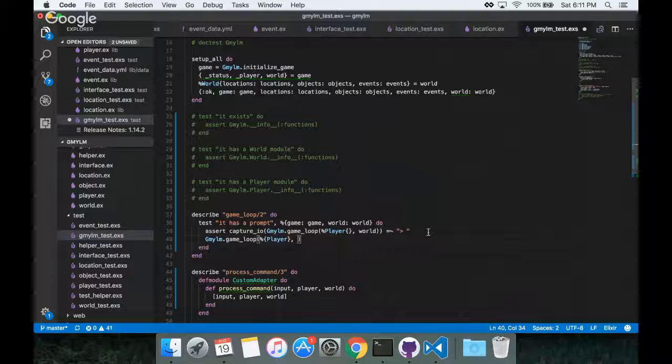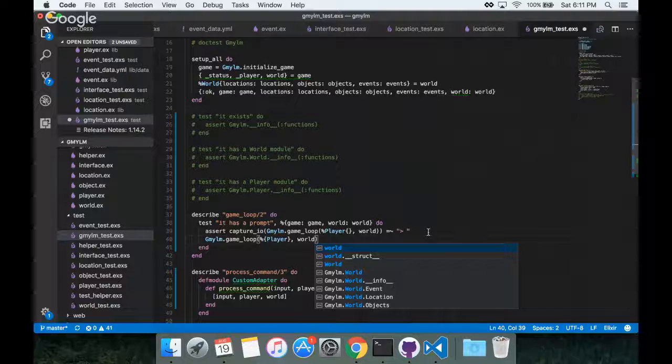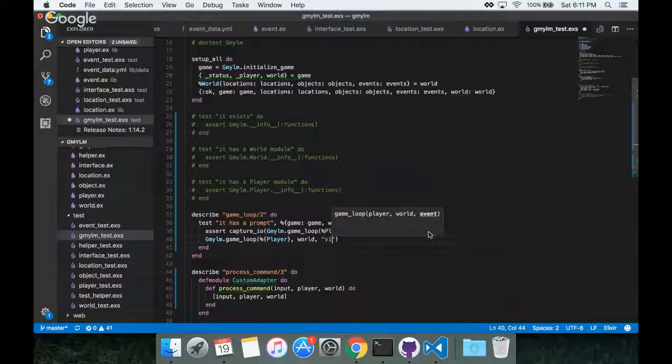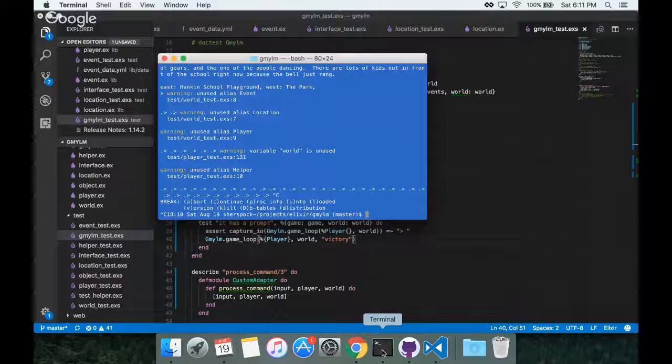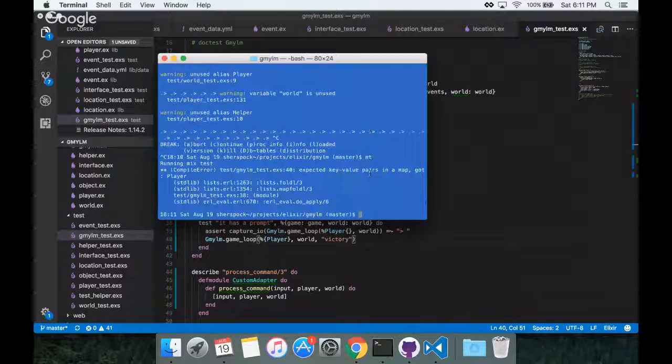So game loop, player, world, and victory. Not really very accurate here, but that will break the game loop. And I think that's all that gmylm game loop 3 definition does right now. And I'm not going to go check because it's not actually all that relevant to what we're doing.